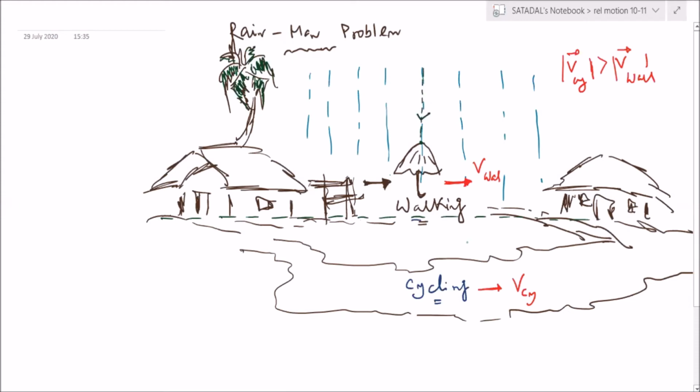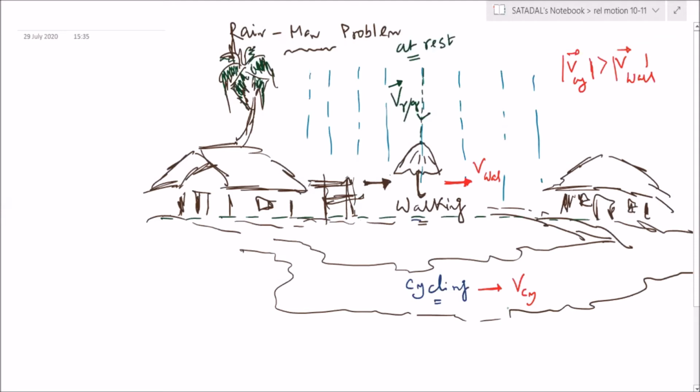But then there is another case. There are two cases, let us say. This is the position. Exactly at this position, the person is at rest. Okay. So at this location, the person is at rest. When the person is at rest, for him, this is the direction of v rain as appeared with respect to ground.